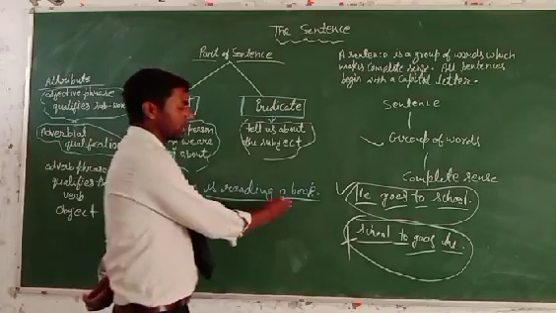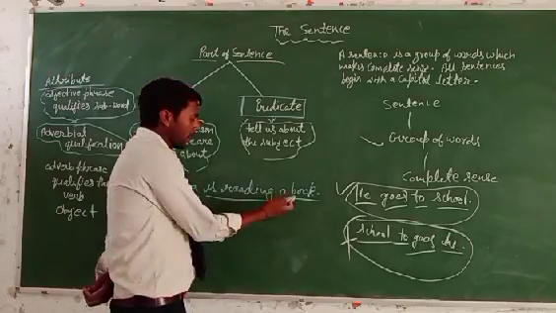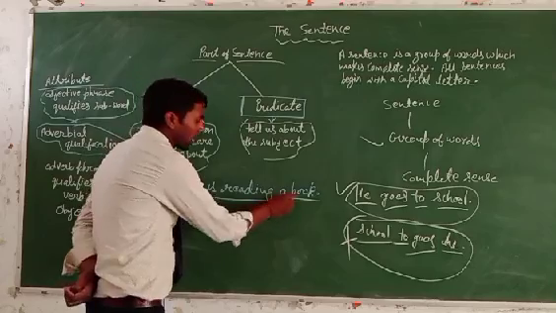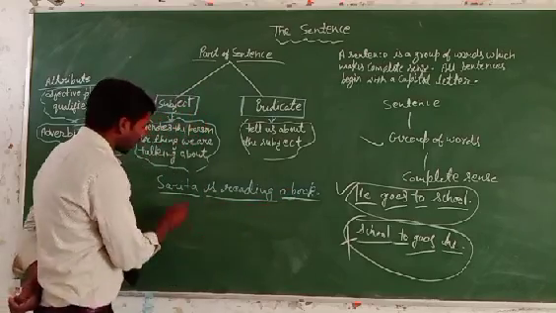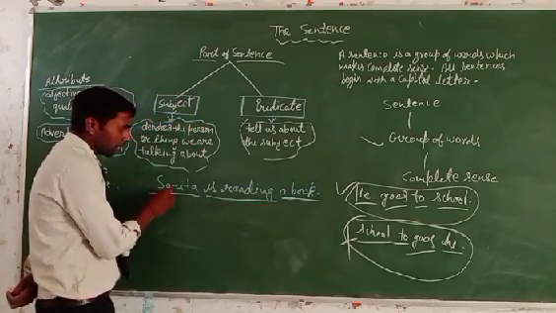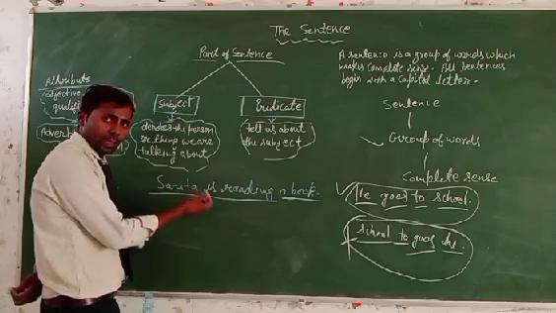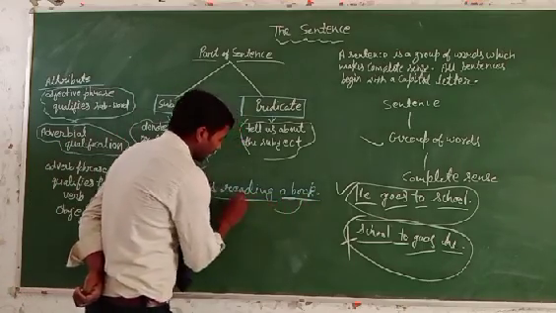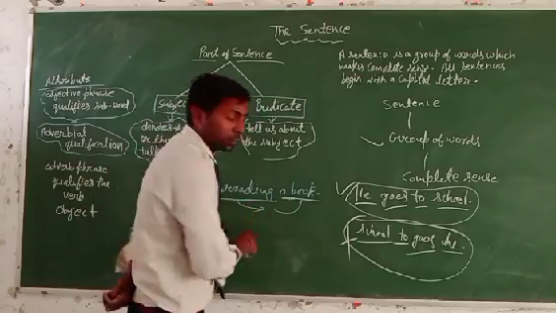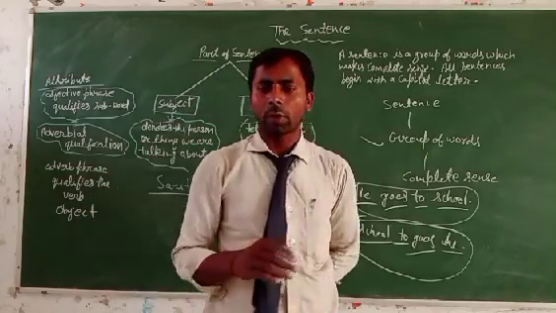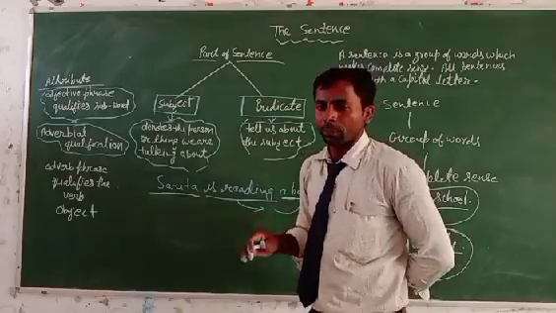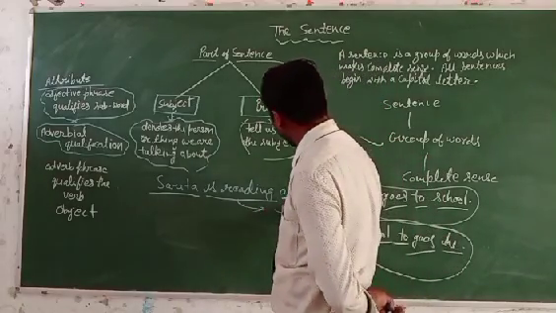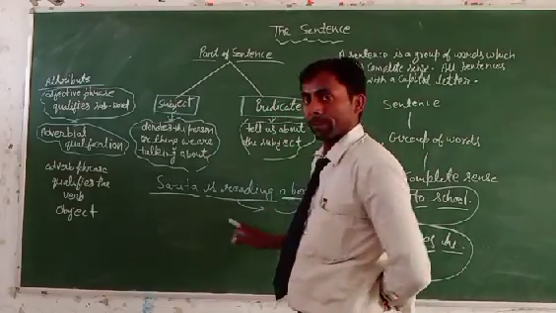It is the noun word. What was Sarita doing? Sarita is reading. And what is she reading? She is reading a book. This verb is also received by the object, it means a book.